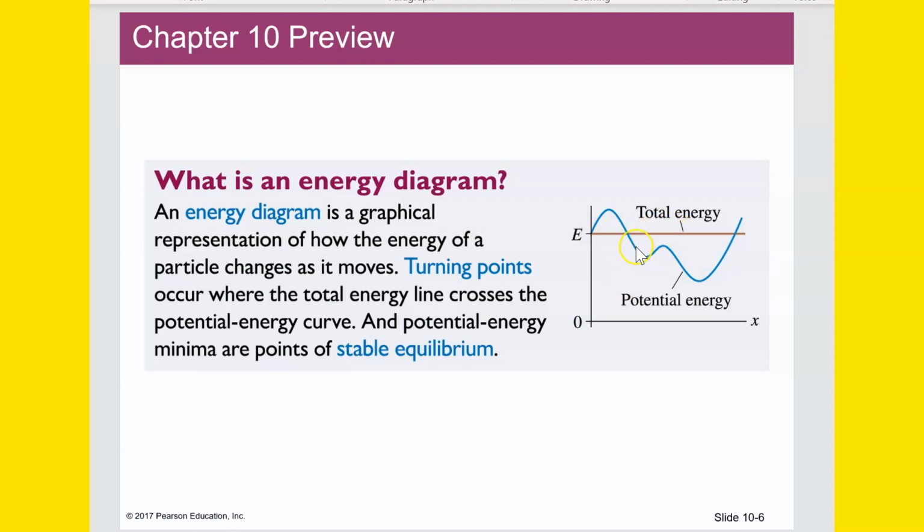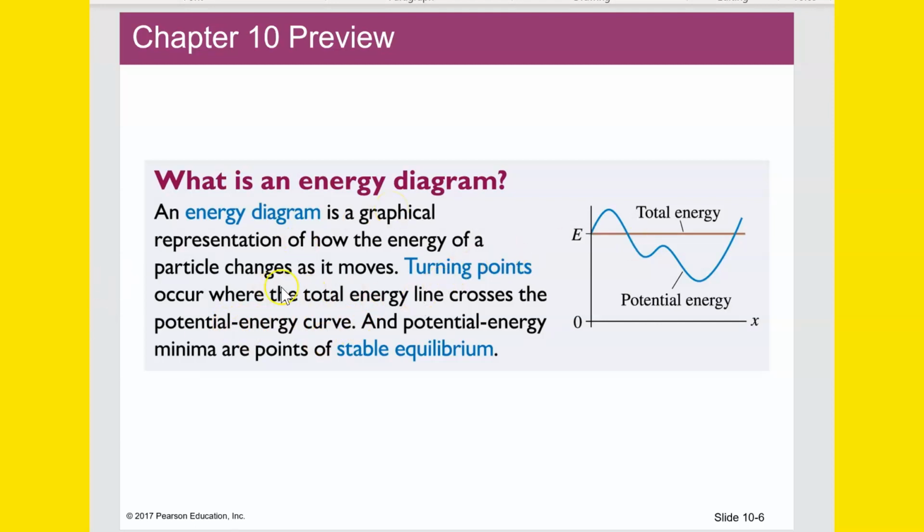So as potential energy here goes down, one of the other kinds of energies has to be going up, like kinetic, or maybe even thermal, or maybe even both. And as the potential energy rises here, that means that the other two energies will in some way have to fall. And this is a little confusing. The potential energy here goes above the total energy, which means there has to be a negative kinetic or a negative thermal energy happening to account for that. If that was going to be the case, that's kind of a strange situation.